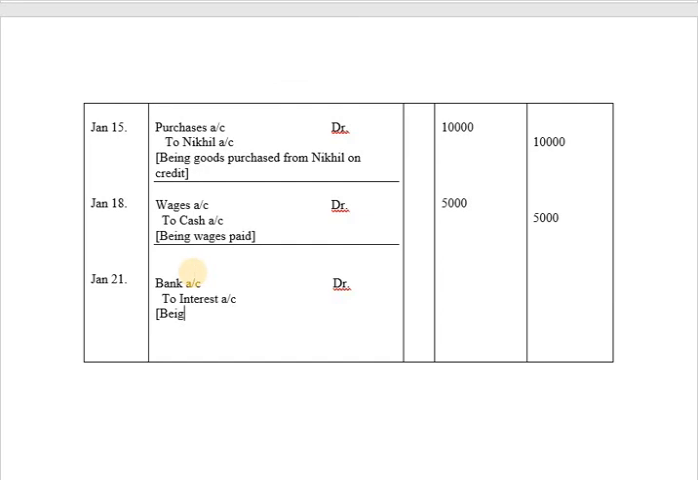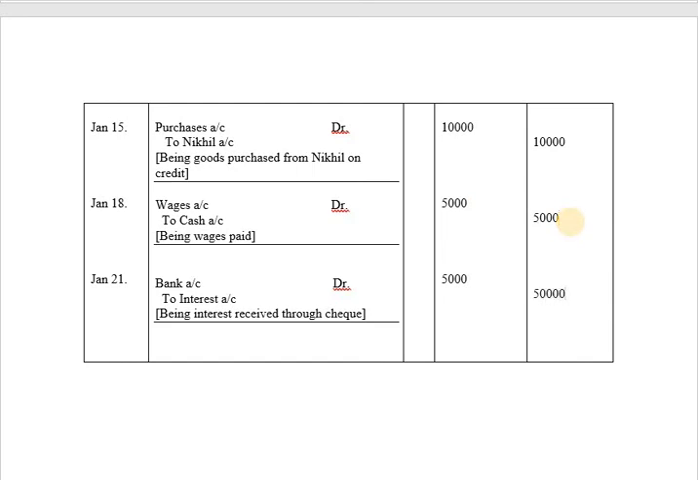And the narration will be being interest received through check. Being interest received through check. After the journal entry, just draw a line. As you have received an interest amount of rupees 5,000, so 5,000 will be recorded on debit side of the journal entry as well as 5,000 will be recorded on credit side of the journal entry.